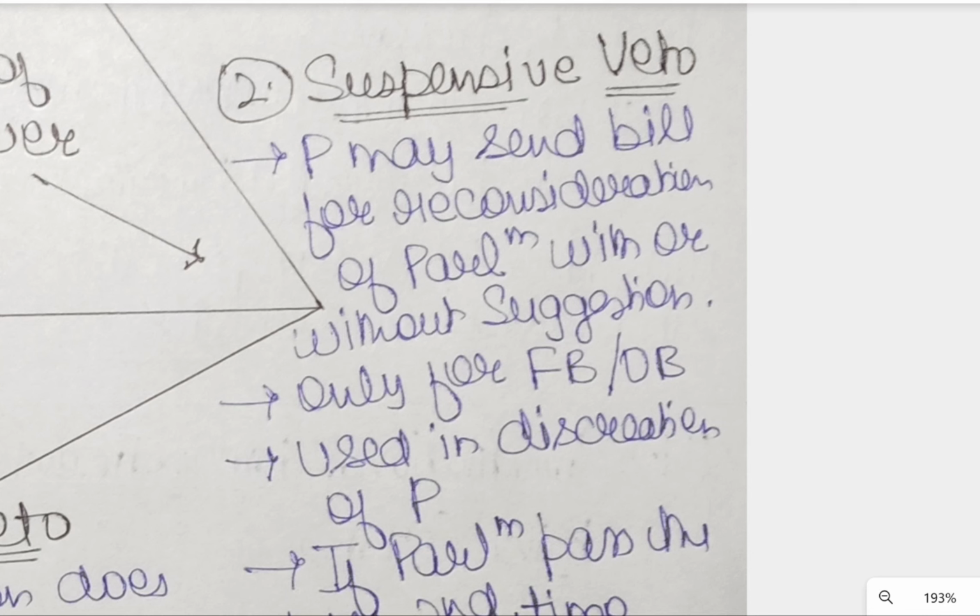But in this case, he enjoys discretionary power to send back the bill for reconsideration of Parliament. It is a very unique kind of power enjoyed by the President and is also a discretionary power of the President. It can only be used in case of a finance bill or ordinary bill. We will be studying all the kinds of bills further in the lecture.